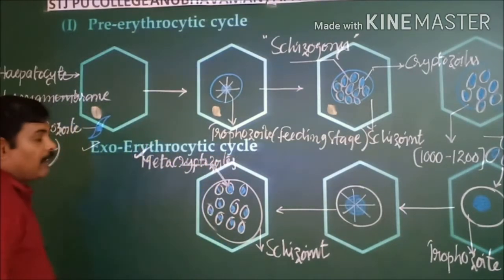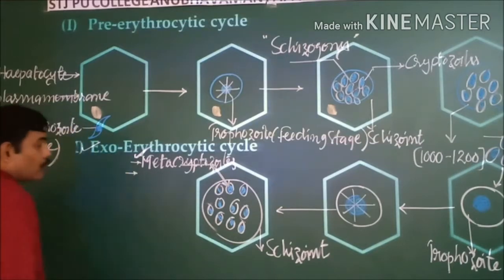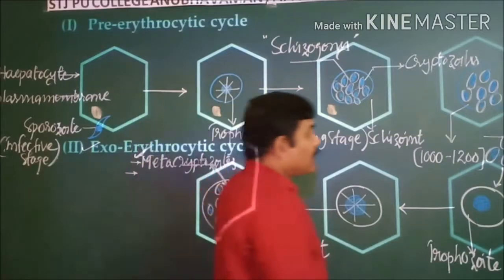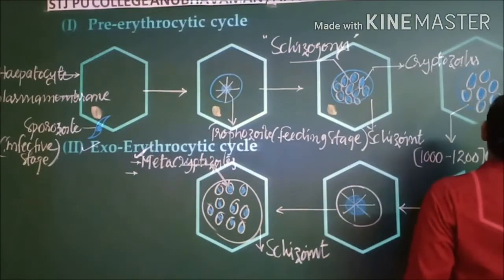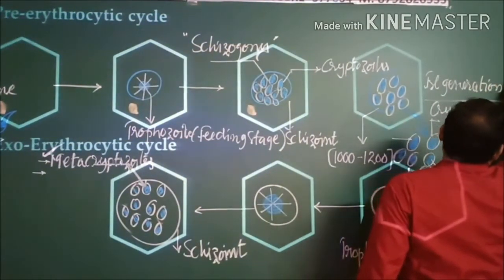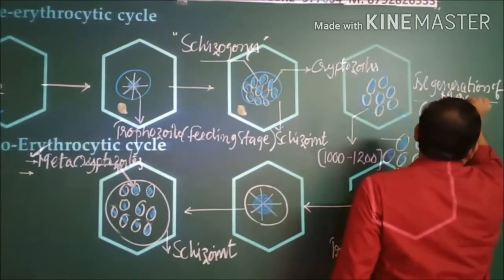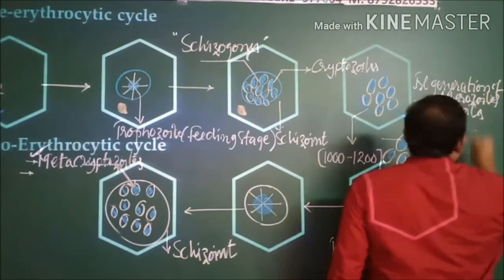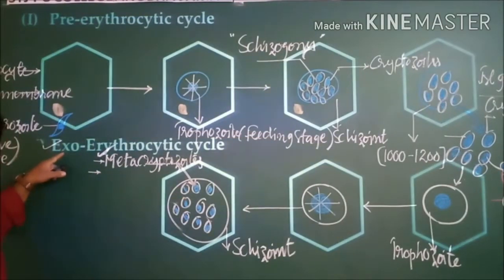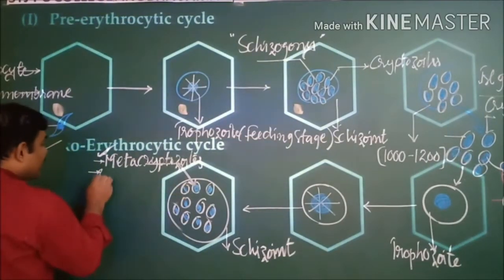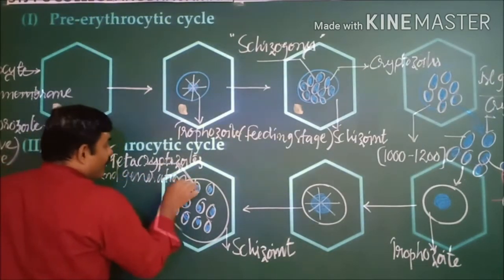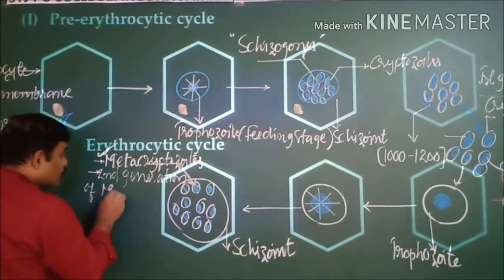They have another name also: they are known as the second generation of merozoites, whereas the cryptozoites are known as the first generation of merozoites, and the metacryptozoites produced at the end of the exoerythrocytic cycle are the second generation of merozoites.